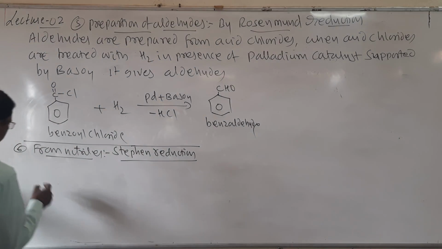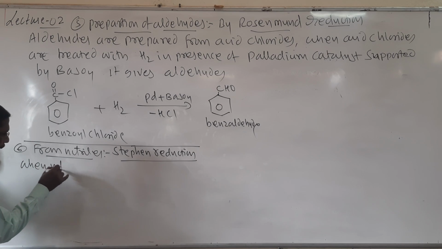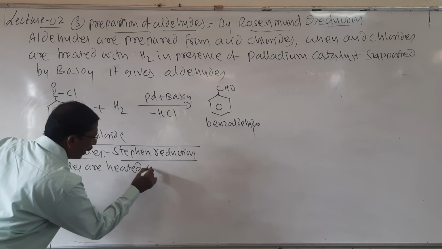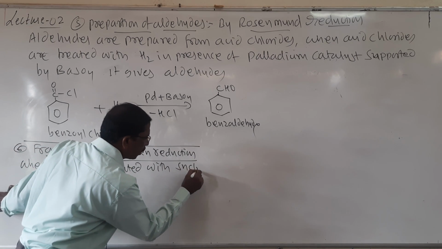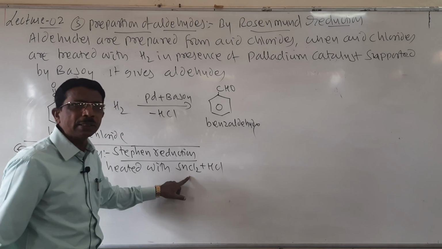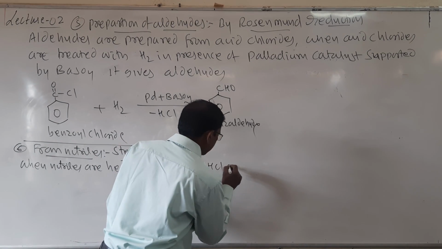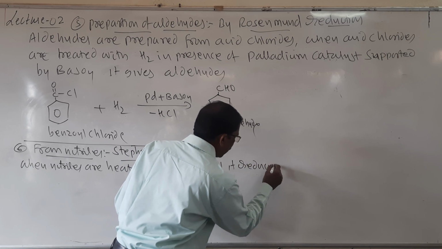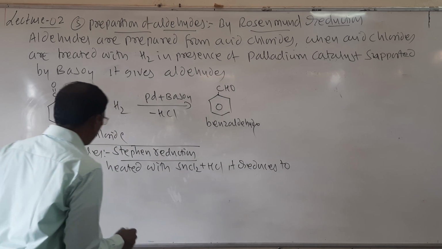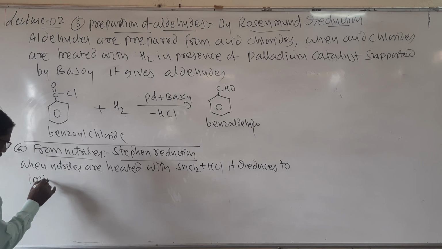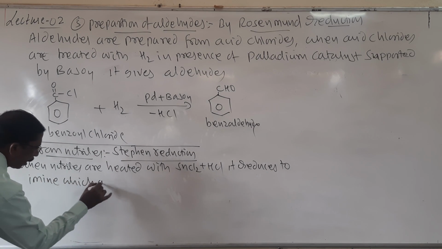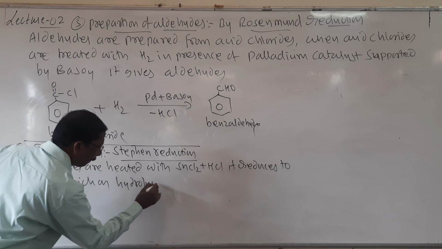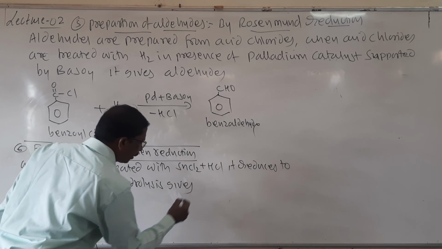So remember here, when nitriles are heated with stannous chloride and HCl, SnCl2, stannous chloride and HCl, it reduces to imine, which on hydrolysis gives aldehydes.